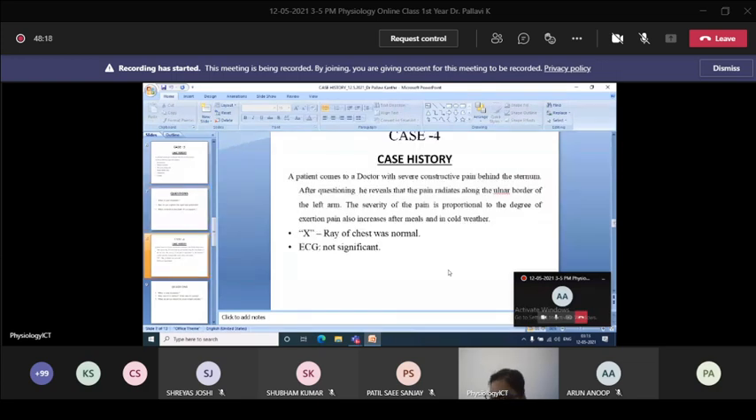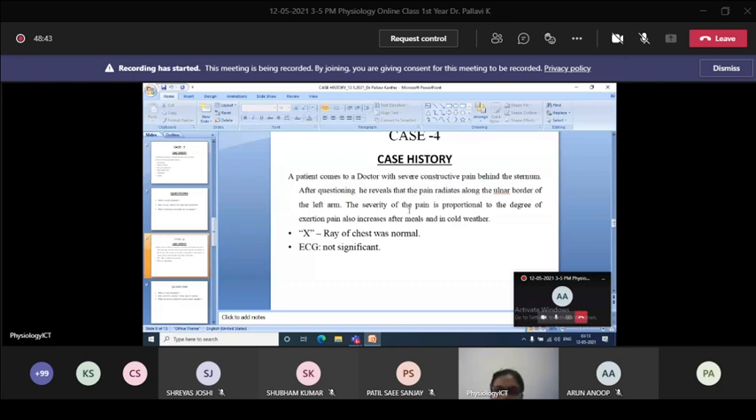Coming to case history 4. Here I will be reading. A patient comes to a doctor with severe constrictive pain behind the sternum. After questioning, he reveals that the pain radiates along the ulnar border of the left arm. The severity of pain is proportional to the degree of exertion. Pain also increases after meals and in cold weather.